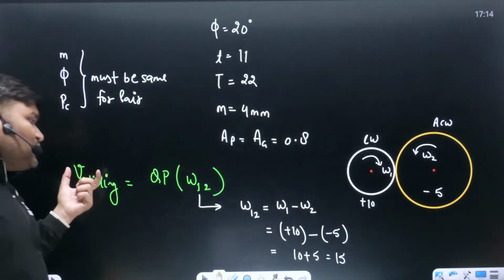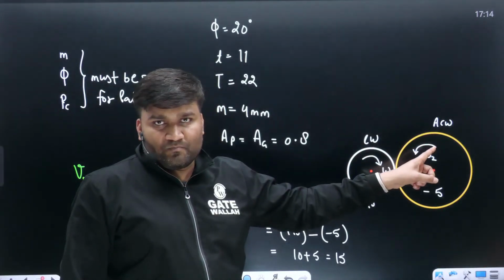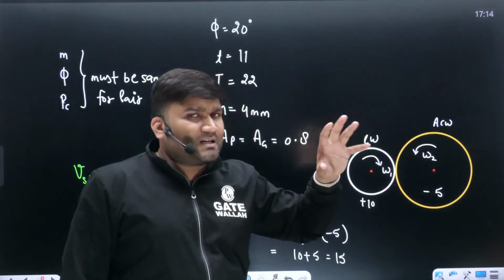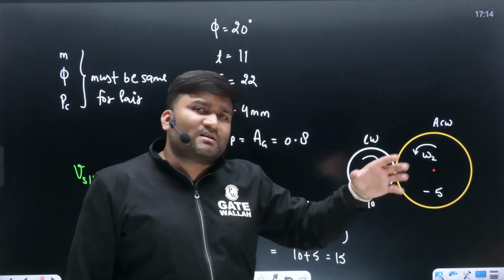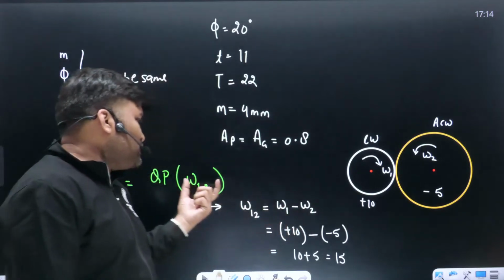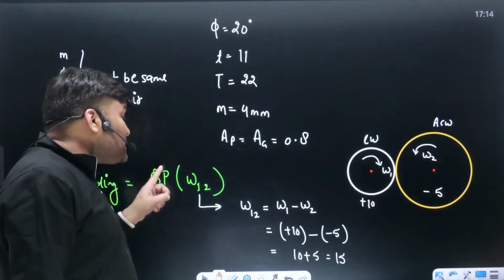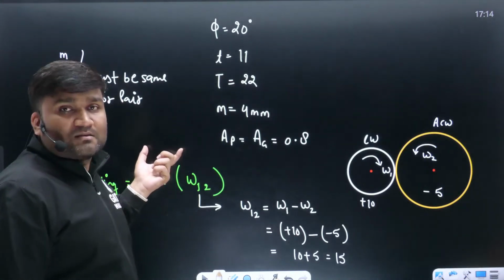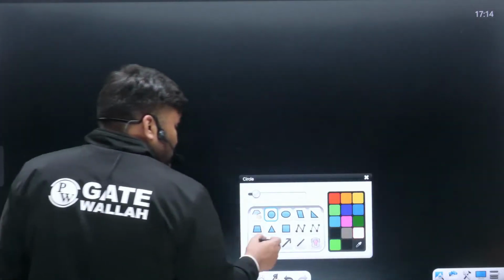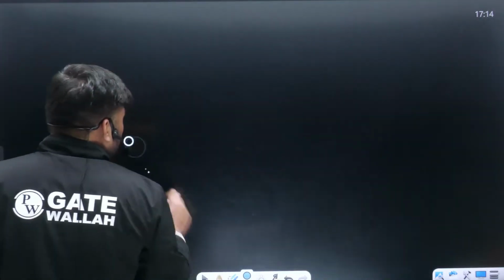अच्छा, velocity of sliding. देखो, gears का omega 1, omega 2 is not going to change. If one gear is rotating at 100 rpm, other gear is rotating at 200 rpm, so during entire journey, these velocities are not going to change. Omega 1, omega 2 and relative velocities, this is going to remain constant. Contact point is going to vary. So when contact point is at the largest distance from the pitch point, we are going to have maximum sliding velocity. Can I write? And how this contact point looks, let's have a look better.